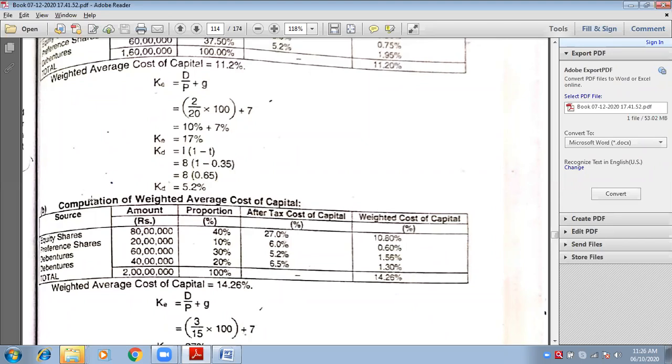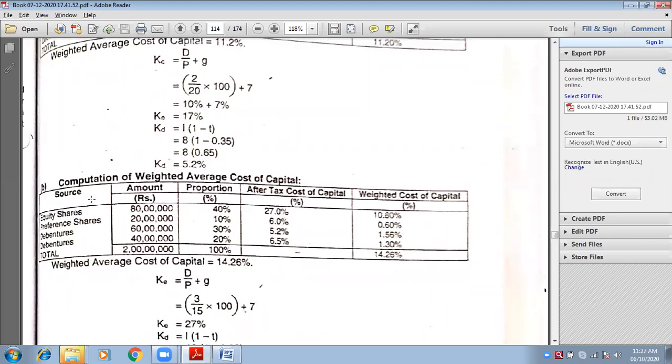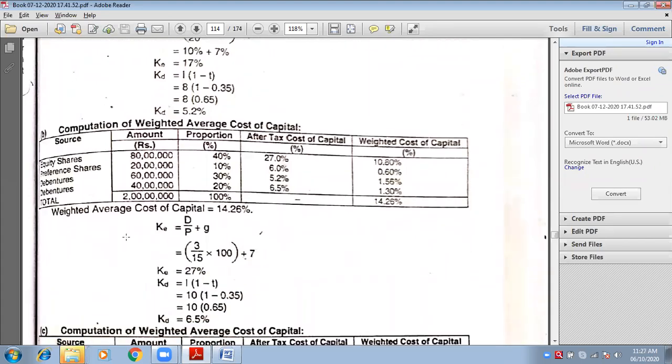Okay. Now, let us calculate KE because in KE the growth rate is changed. Write down the formula. See, look at the screen. KE is equals to DPS upon MPS into 100, put this into bracket, and outside the bracket, write plus G.